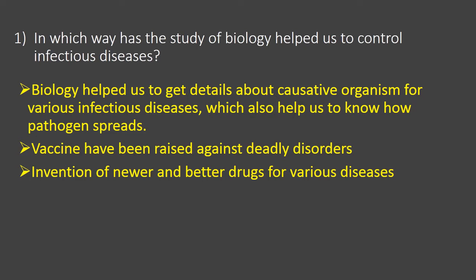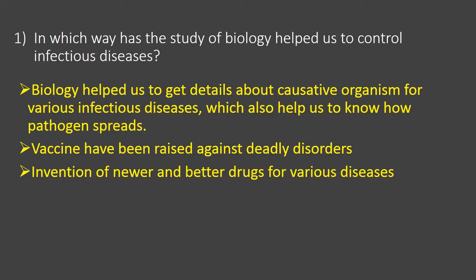Then one more is it helps us to know how a pathogen spreads. We have seen there are different modes of spreading of pathogens, and this information can be easily gathered by studying biology. Then one more is vaccines have been raised against deadly disorders.